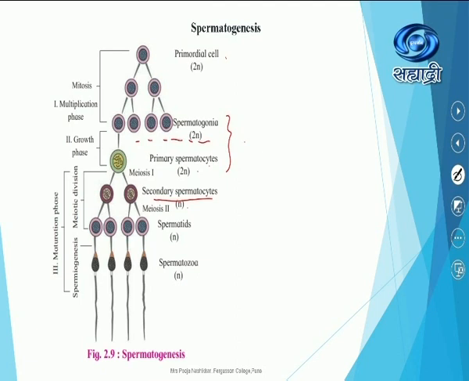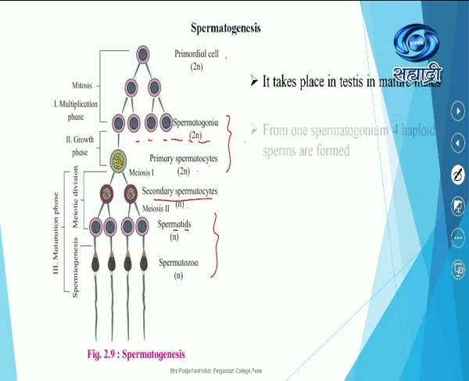Then the secondary spermatocyte gives rise to the spermatid in meiosis 2, which is as good as mitosis. Then spermatids give rise to spermatozoa. So starting from a single primary spermatocyte, 4 male gametes, 4 spermatozoa, are produced. Starting from a secondary spermatocyte, each gives 2 spermatozoa.